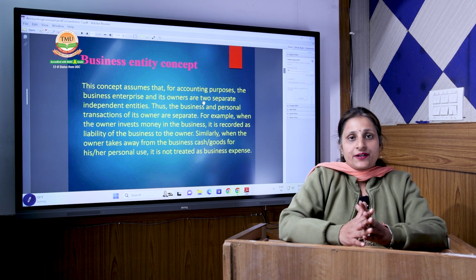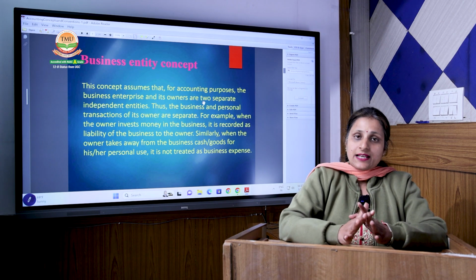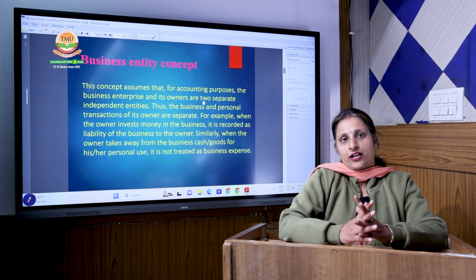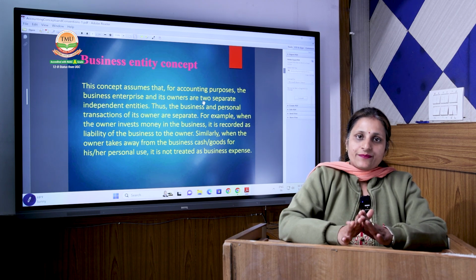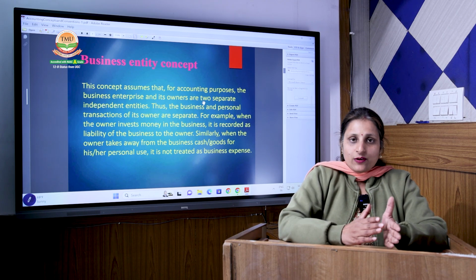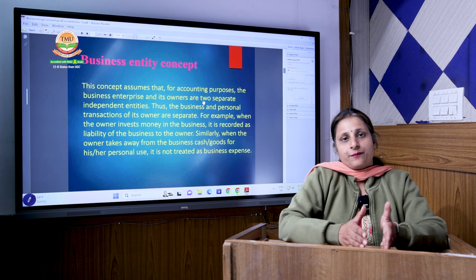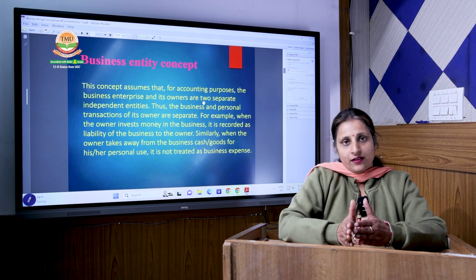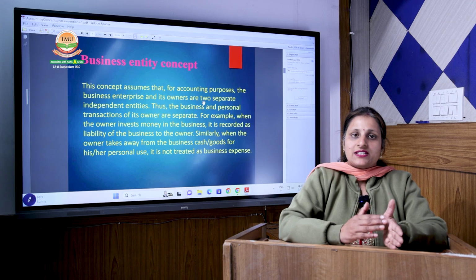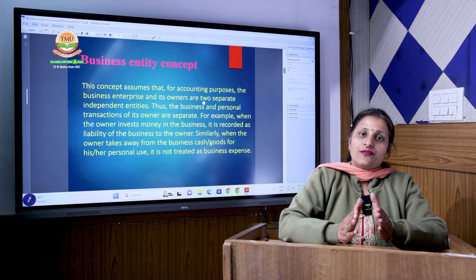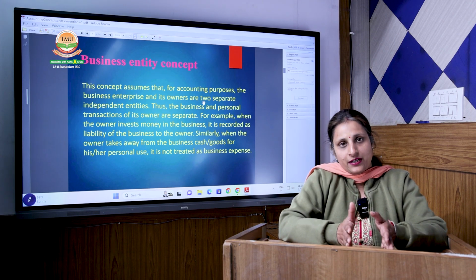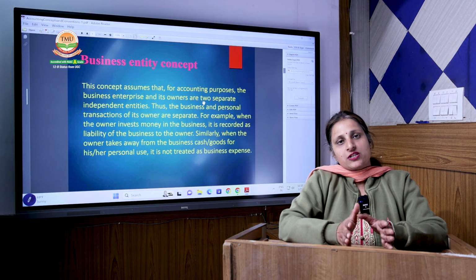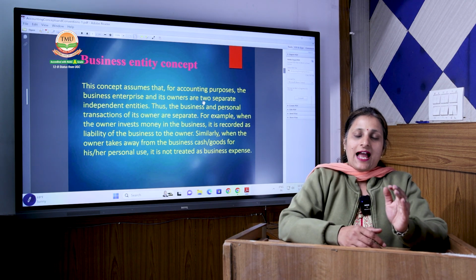They have separate books of accounts and they are separately responsible for their profit and loss. That means if there is an owner Mr. A and there is a company of Mr. A called A Limited, then the books of accounts of Mr. A and the books of accounts of A Limited will be maintained separately, and they will be separately responsible for their profit and loss.